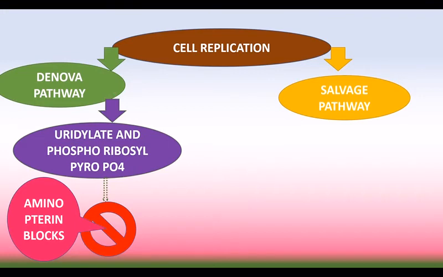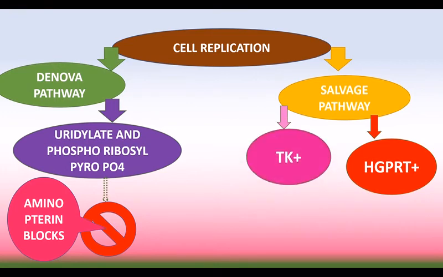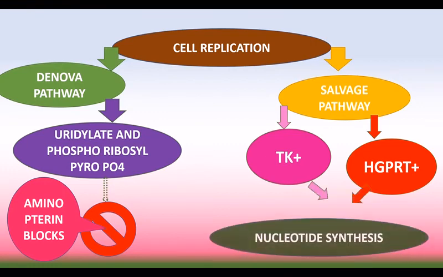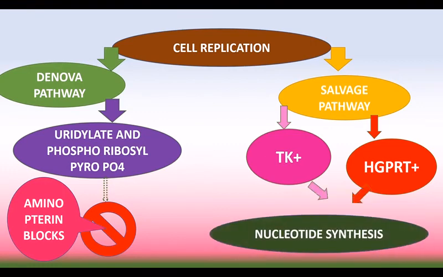And in the salvage pathway, the cell must have both enzymes, thymidine kinase and HGPRT, so nucleotide synthesis occurs. The B cell can produce these two enzymes, but it cannot replicate several times. After some replication it dies in HAT medium, whereas myeloma cell cannot grow in HAT medium because it lacks that enzyme.